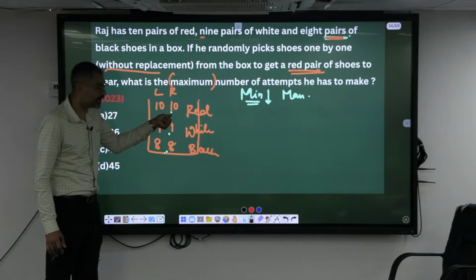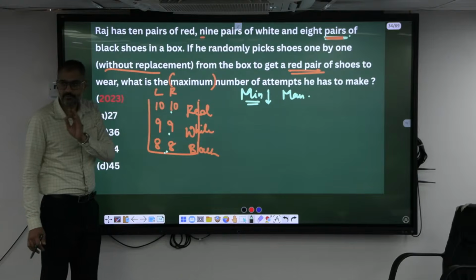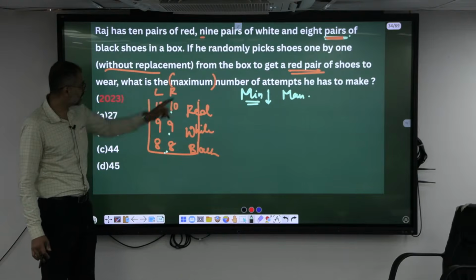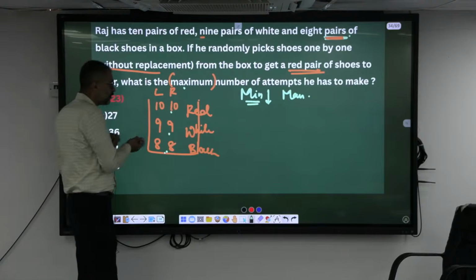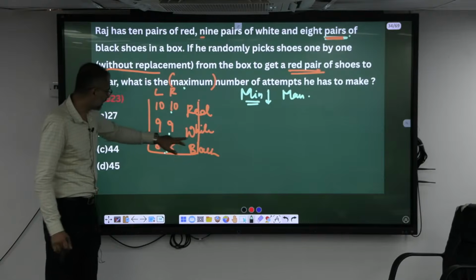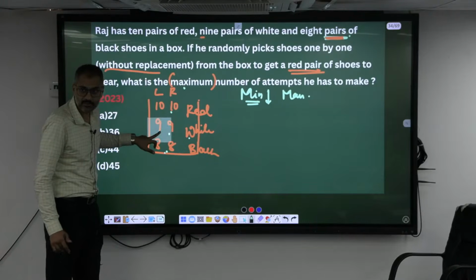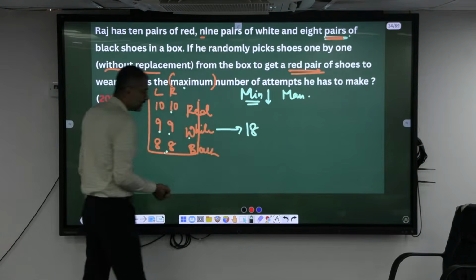If you are trying from the largest to the smallest, you will get the maximum. If you are going from the smallest to the largest, you will get the minimum. Understood this logic? But he is asking for what? Maximum number of attempts. Maximum number of attempts means we have to go from the highest to the least. Okay, isn't it? Now we go. Let all the whites be gone. 9 and 9, which will be 18 attempts. 18 attempts in which all the whites are gone.